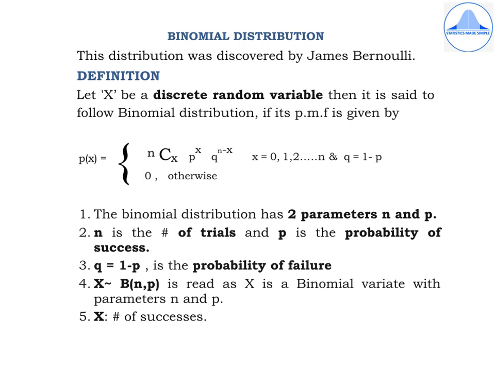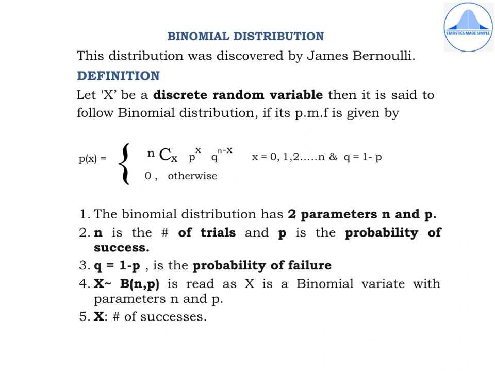Let x be a discrete random variable. Then it is said to follow binomial distribution if its PMF is given by, in the next line, write P of x equal to, open the flower bracket, NCX, P to the power x, Q to the power n minus x. X takes the values 0, 1, 2, and so on, and Q is equal to 1 minus P. In the second line, write 0 otherwise.